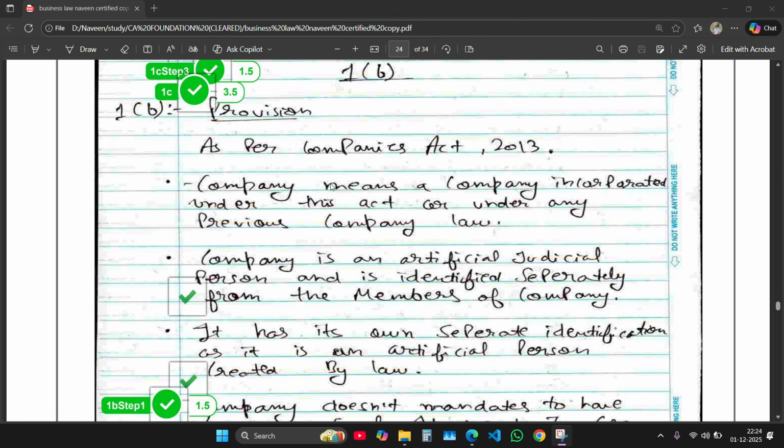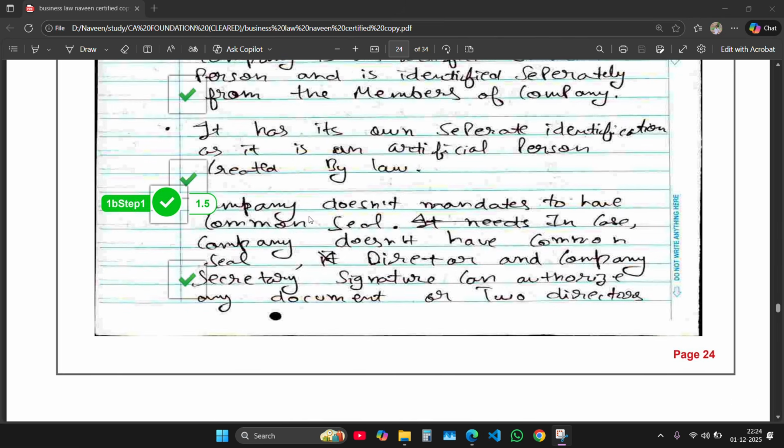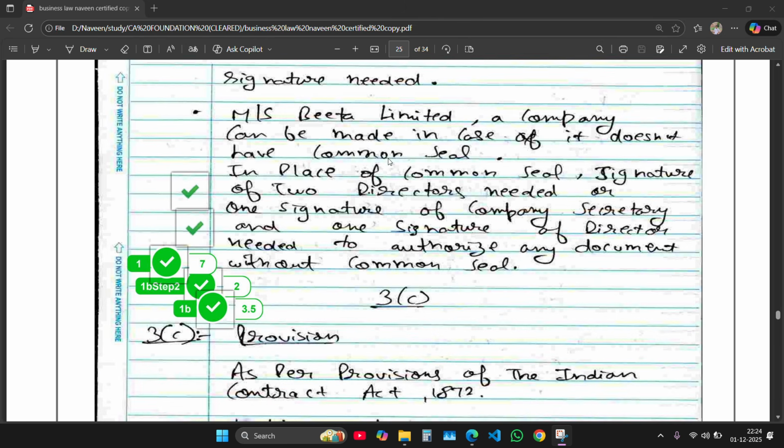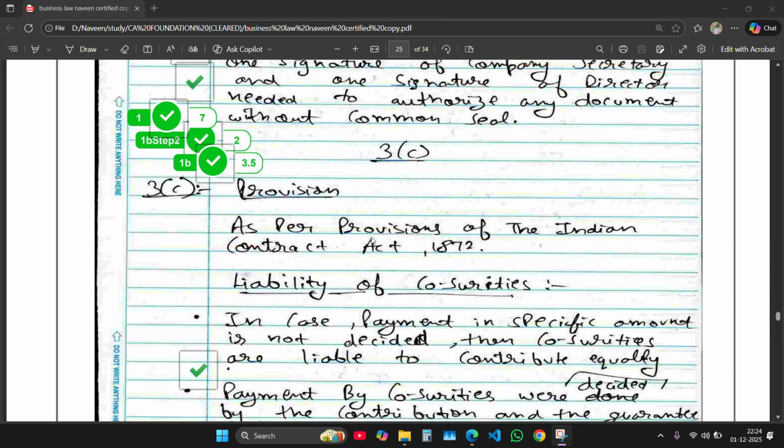That's what this question talks about. So I firstly wrote under which provision this comes. As you can see the points I explained, and then here is the pointer where they ask whether the company needs common seal or not. So as you can see, I explained it wisely.